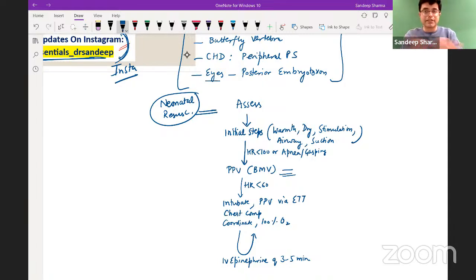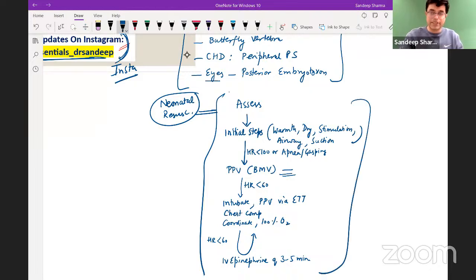I have skipped some of the middle steps for the simple reason that you will read them in detail, but they are not asked that frequently in the exam. So if you get a case in the exam, or a one-liner or a case scenario, this should be good enough to go, right? This is the summary of what you need to remember.